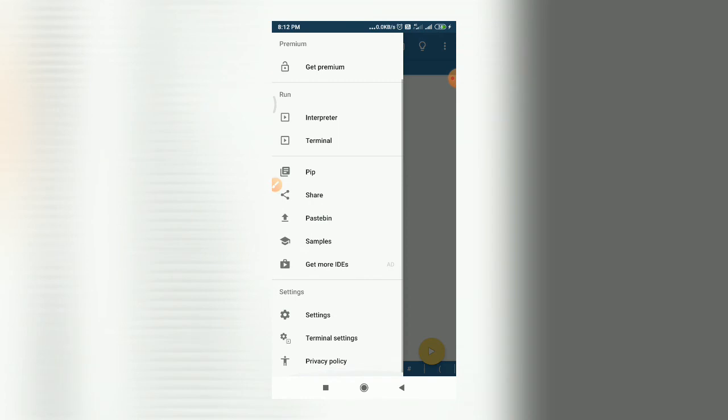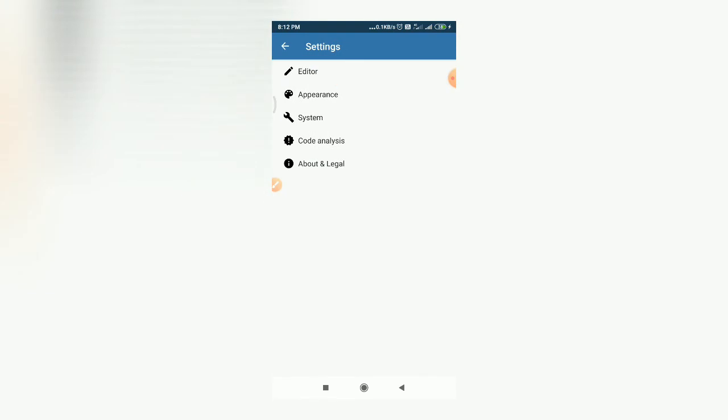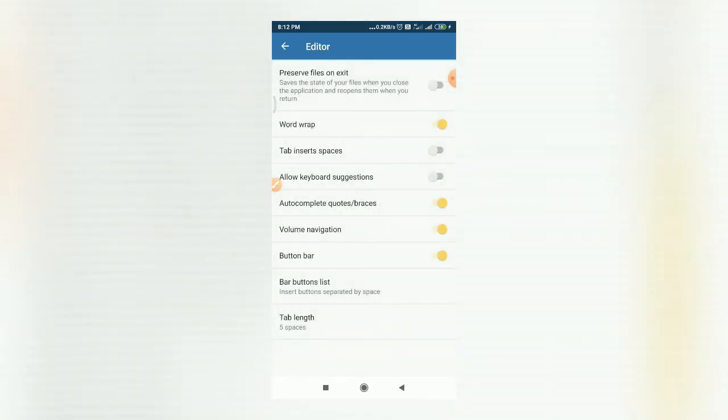Then next to that we have different settings. If you tap on this settings option, you can see settings for editor, appearance, system, and code analysis. If you tap on editor, it will show you the basic settings of the editor. At the top you have the first option, preserve files on exit. Right now it is disabled. If you enable it, it will save the state of your file, so whenever you close this application and reopen it, you will get the same state of the file again.